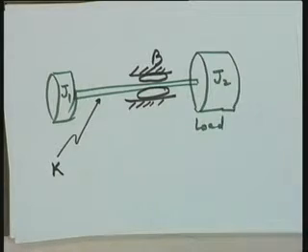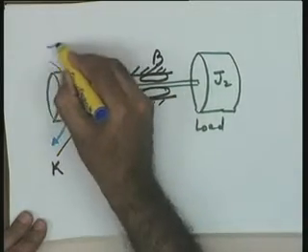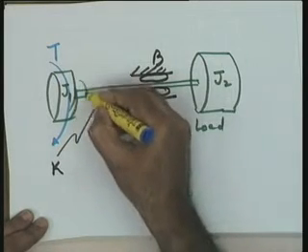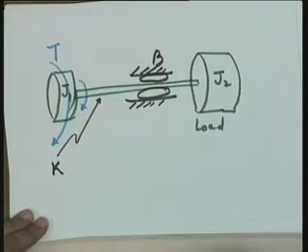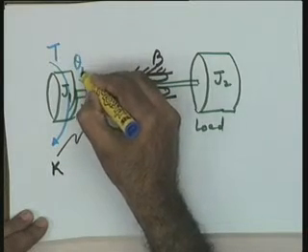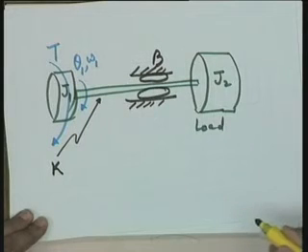So, in this case now I take the input here as the applied torque by the motor, okay? And therefore, this gives rise to the motor rotor. The motion of the motor rotor is given by theta 1 or omega 1, theta 1 being the angular displacement and omega 1 is the angular velocity.